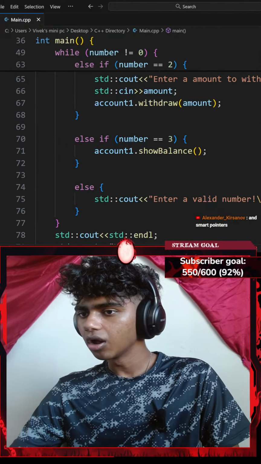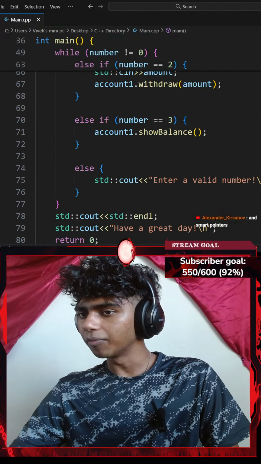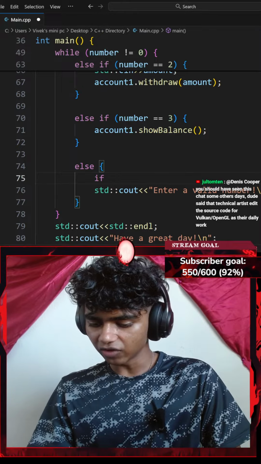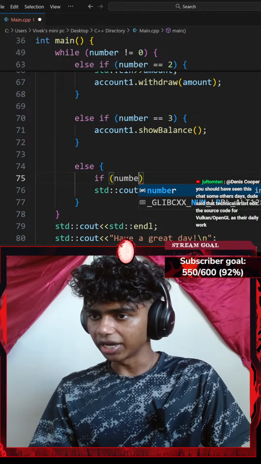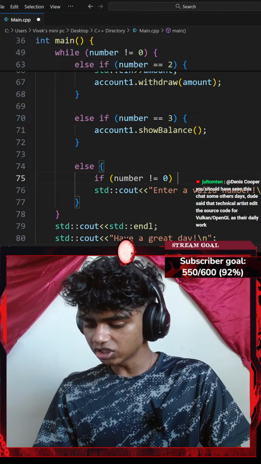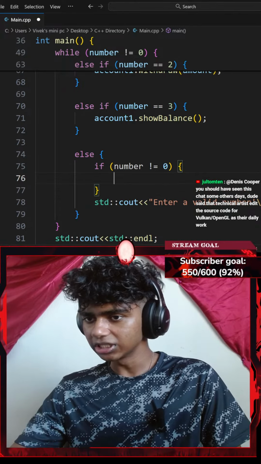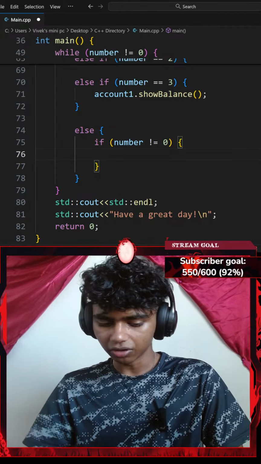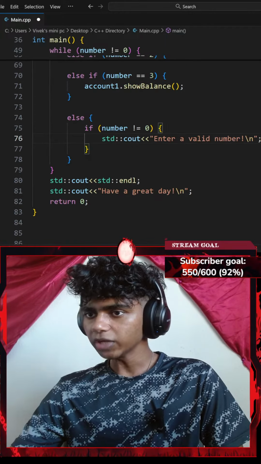Okay. Honestly, enter a valid number. Okay, else if, a pair of parentheses, if my number is not equal to 0, I'll do something. I'll go with a pair of curly braces and then add the standard console output inside. There we go. Okay, perfect.